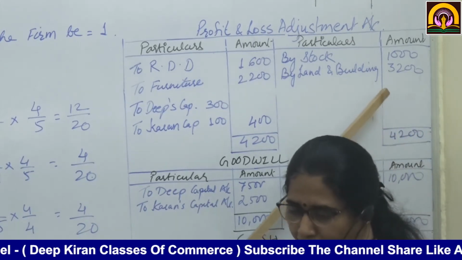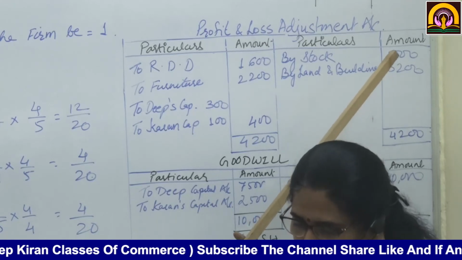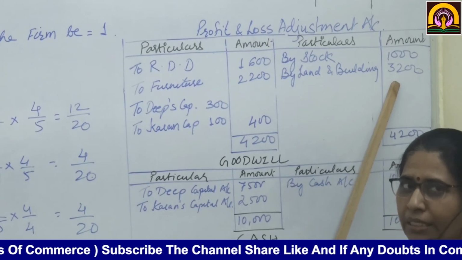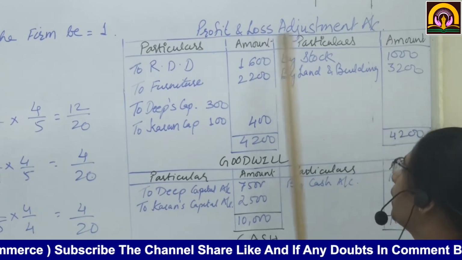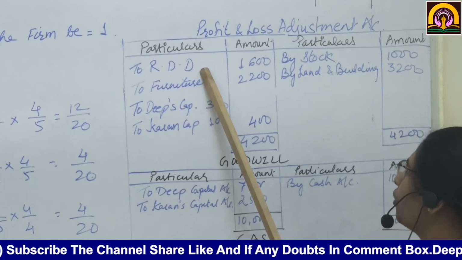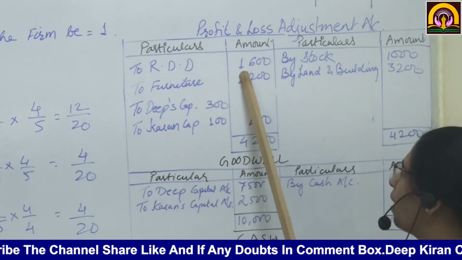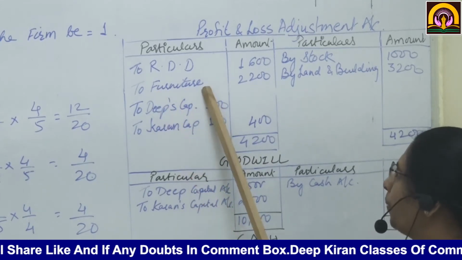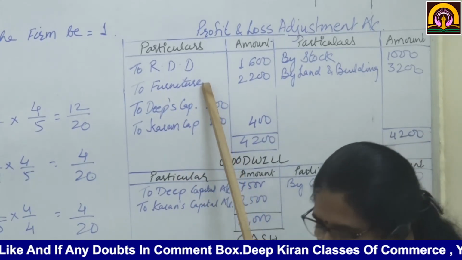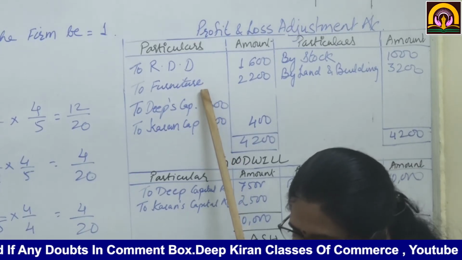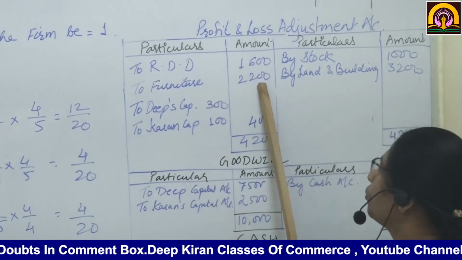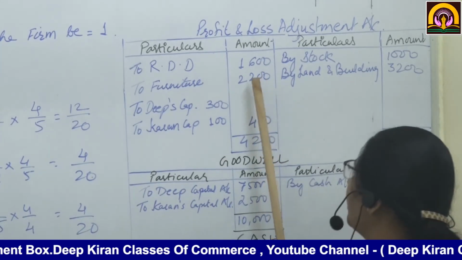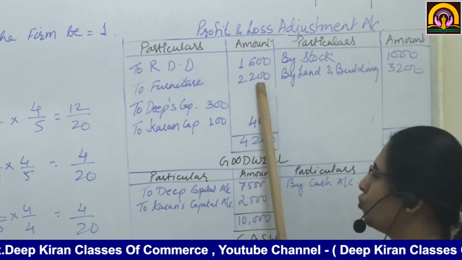So land and building given is 16,000. So 20% of 16,000 is 3,200. There is a provision at the rate of 5% on debtors, that comes to 1,600. Furniture, there is depreciation at the rate of 20%. So furniture is 11,000, and 20% on that is 2,200.